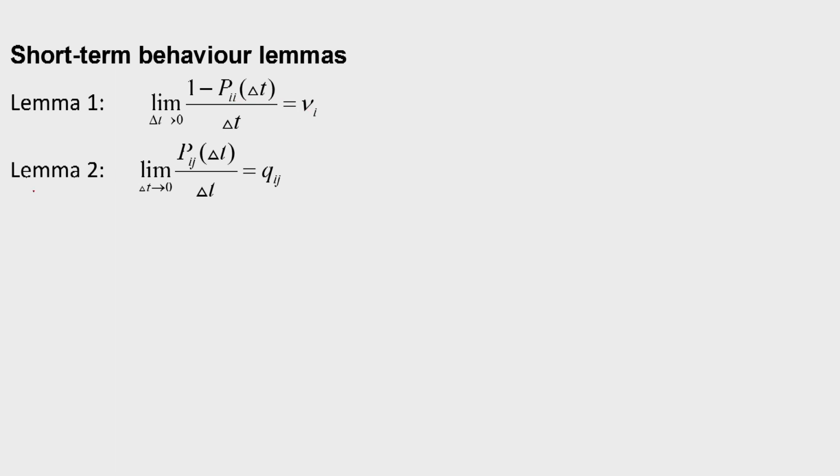Similarly, lemma 2 states that limit of pij delta t divided by delta t as delta t tends to 0 is equal to qij, where qij is equal to nu i into Pij. This Pij is the state transition probability of the embedded Markov chain.